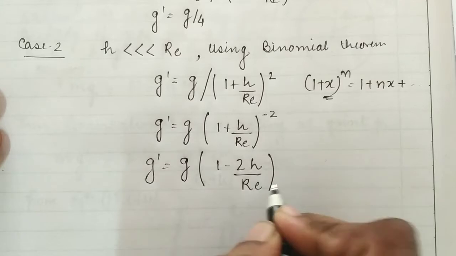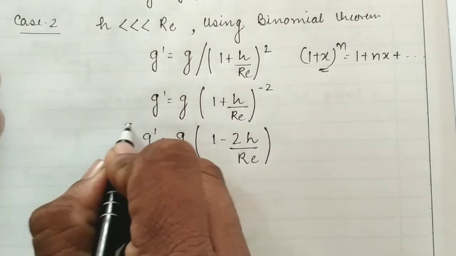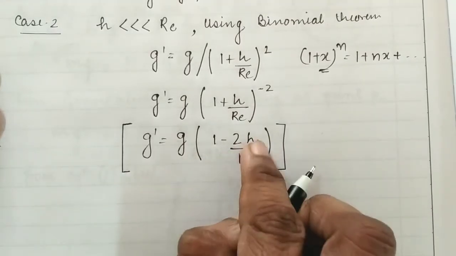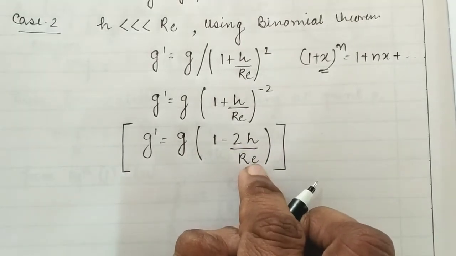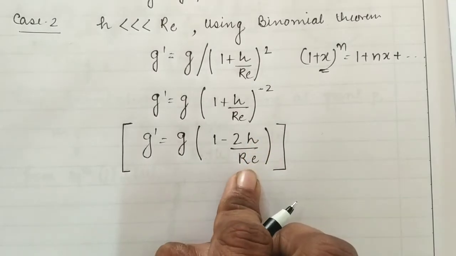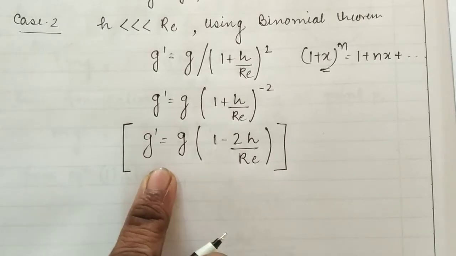Okay students, and the higher terms are neglected, so we get g dash is equal to g (1 minus 2h by Re). If we know the value of the height and the radius of the earth, then we can easily calculate the value of g in this condition.